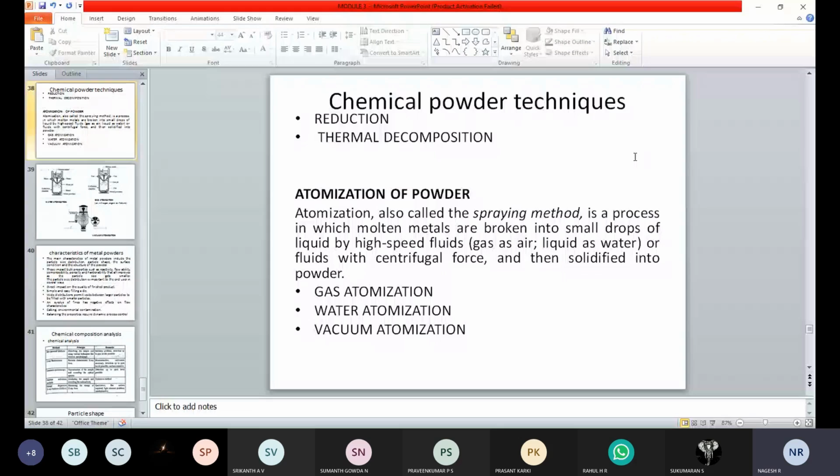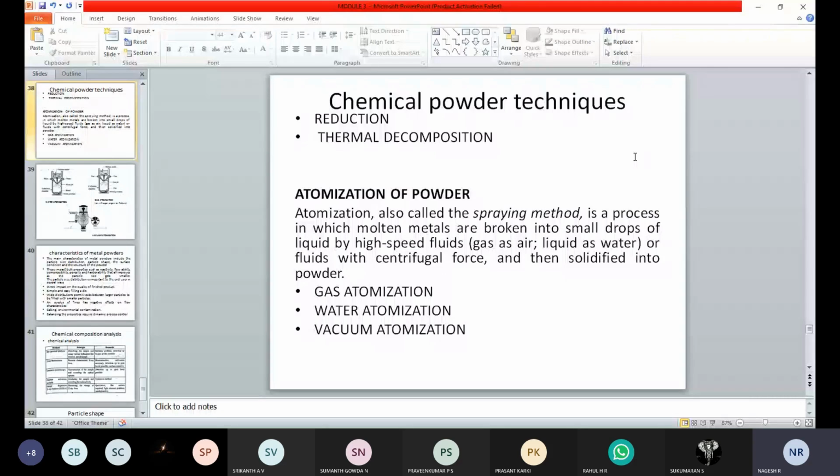A simple example: the red hot burning sticks, when we put water on them, get converted into ashes. The ashes are produced by sprinkling water over the red hot burned sticks, then it is allowed to solidify and is converted into ash form. We can call it that in a simple way, just the concept.